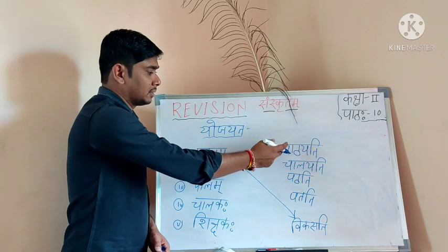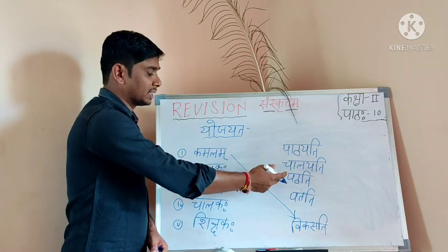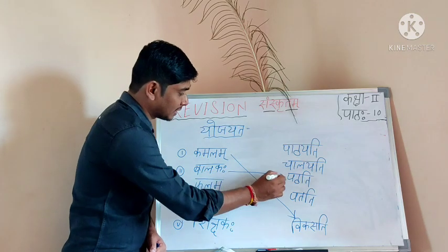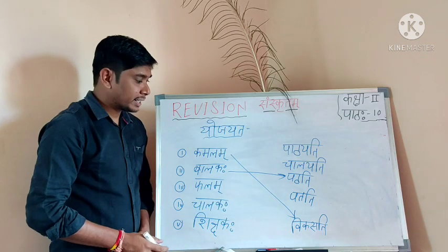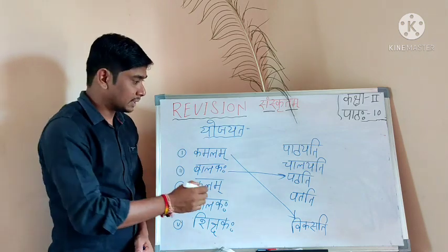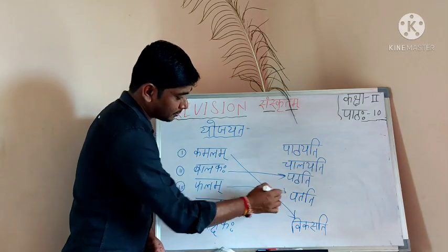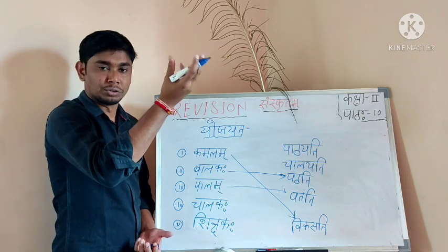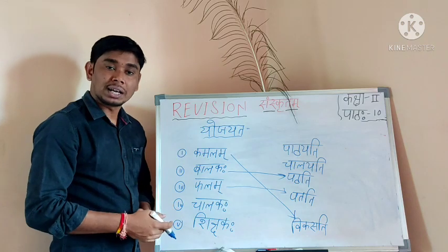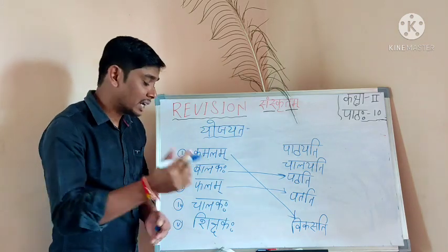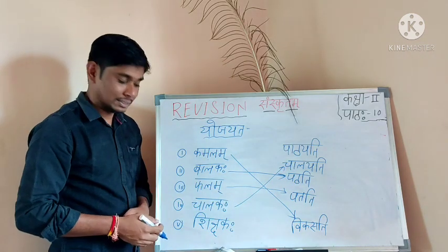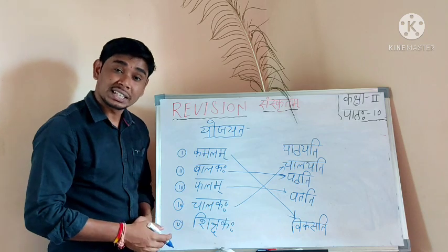Balakaha: pathayati, chalayati, pathati, patati. Balakaha, pathati means reading. Balakaha, pathati. Is correct, no? Next, phalam. Phalam, what? Patati. Phalam, any fruit. Patati, falling. Chalakaha, driver. Then driving, chalayati. Am I right? Chalayati. Last one. Shikshakaha, teacher.